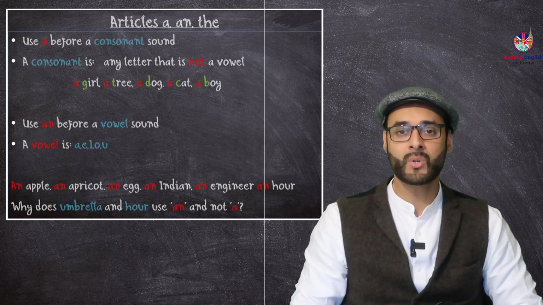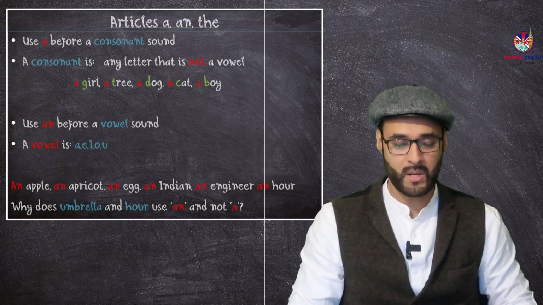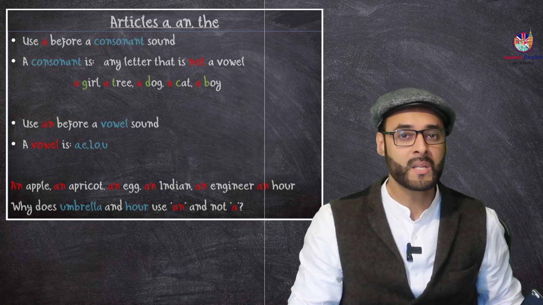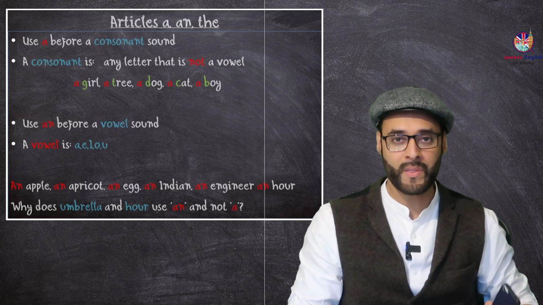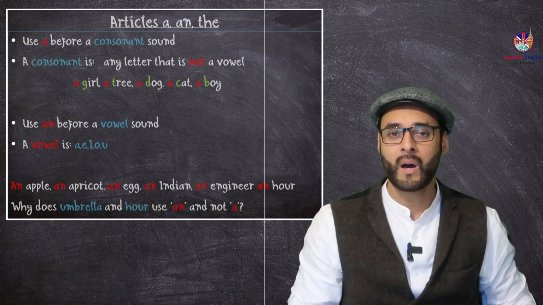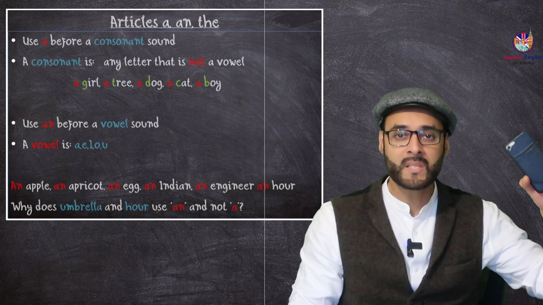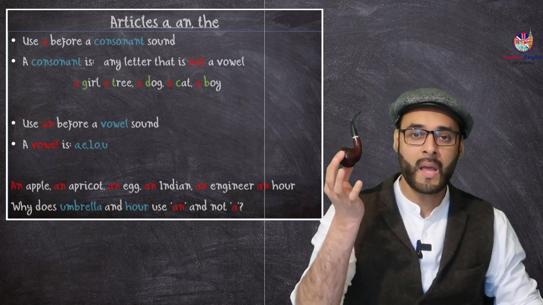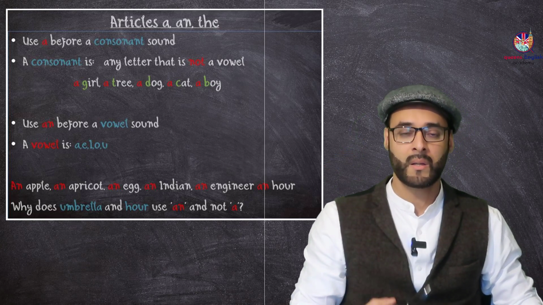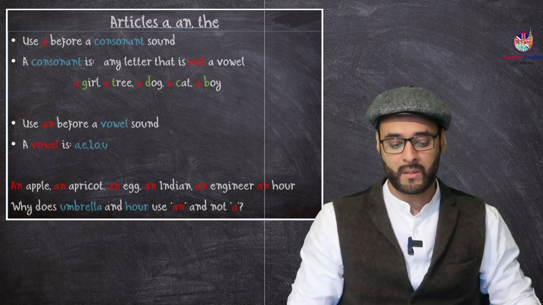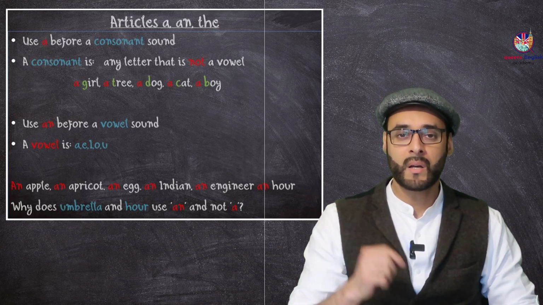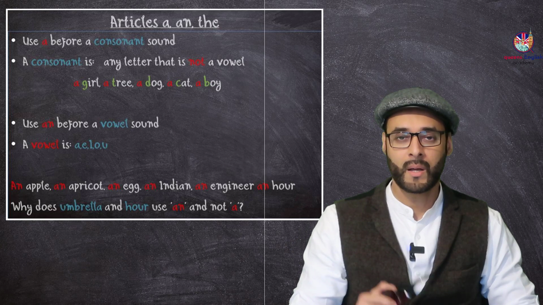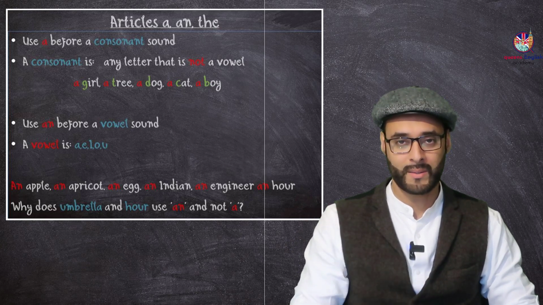So when we need to say a noun, for example, what do I say in English, this is phone or this phone? No. I say this is a phone. This is a phone, right? This is a pipe. That's when we use a. So for example, a girl, a tree, a dog, a cat, a boy.